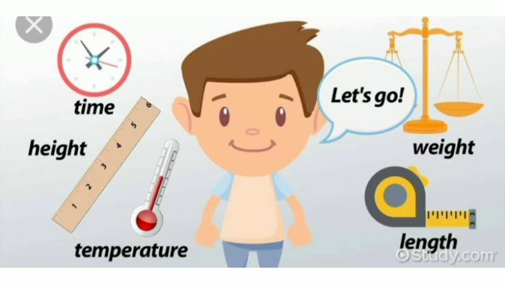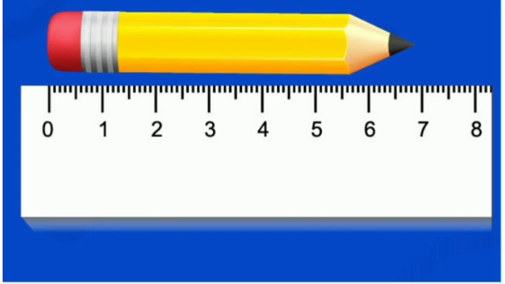Like that, different objects can be measured in different ways. In this chapter, we are going to study measurements, quantities and units, etc. If I ask you to measure the length of your pencil, how will you measure?